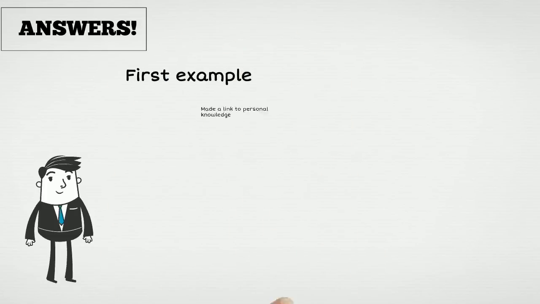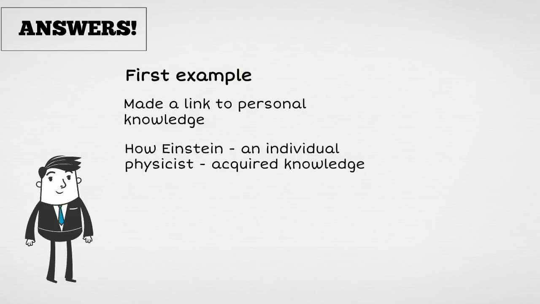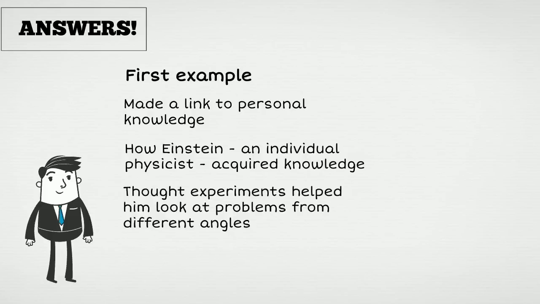The first example made a link to personal knowledge, that is, to how Einstein, an individual physicist, acquired knowledge. It talked about how thought experiments were helpful to Einstein because they helped him look at problems from different angles. It is Einstein who asked the what-if questions, and it is his understanding that developed as a result of that,